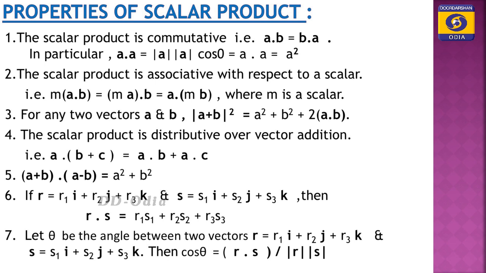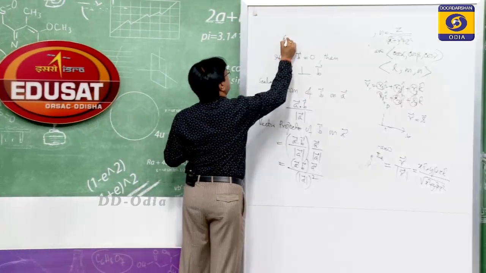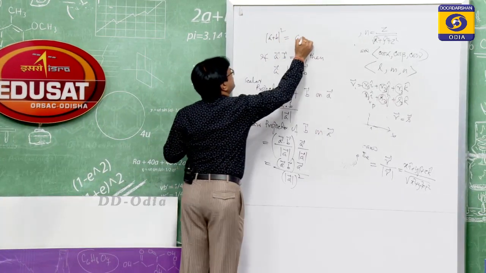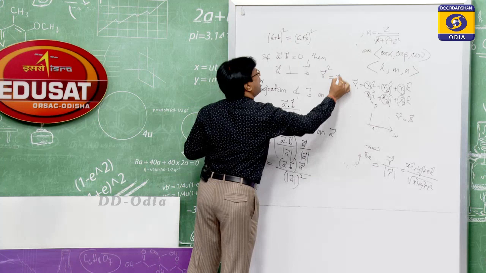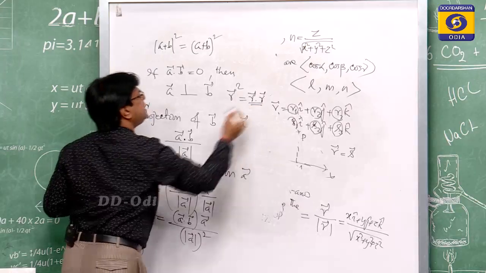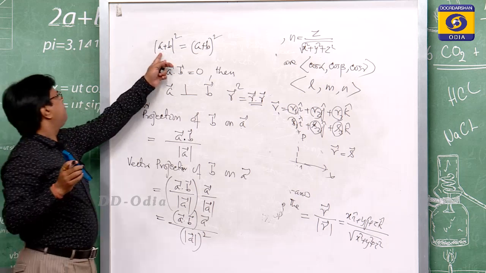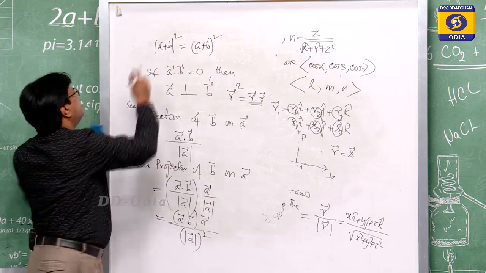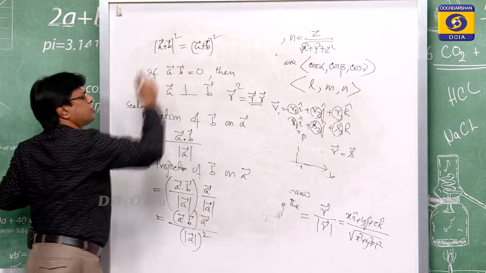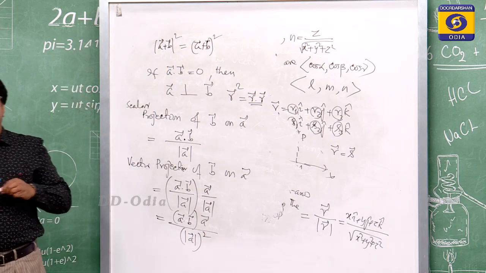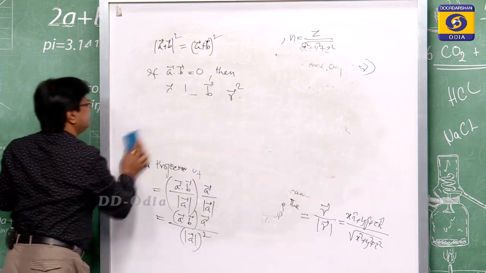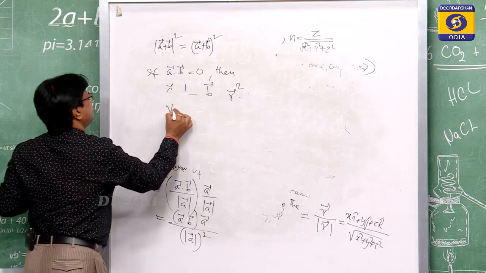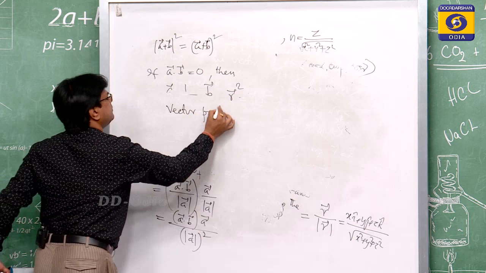Similarly, for any vectors A and B, suppose we take the magnitude squared of A plus B, that is |A plus B| squared, because R squared is equal to R dot R. R dot R is a scalar quantity. That is why the modulus squared is also equal to (A plus B) dot (A plus B). Next is the vector product of two vectors, the vector product or cross product.